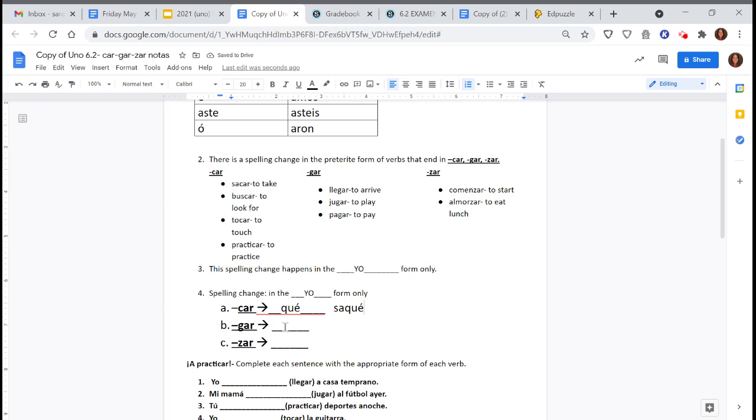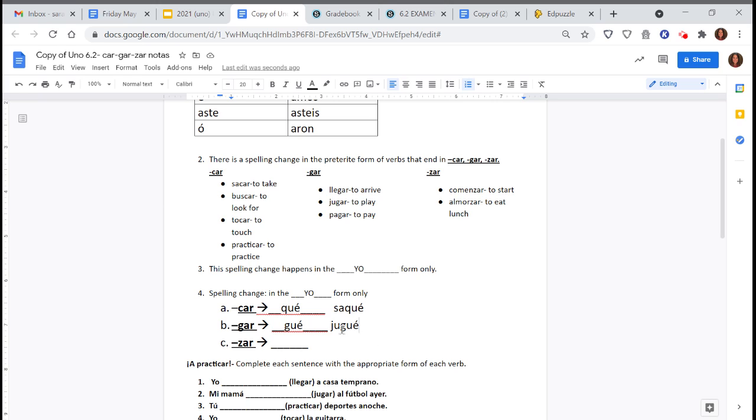If it's a GAR verb, G changes to GU and then add your ending. So for example, if I said I played soccer, jugar is our verb, right? To play. So I'm going to say I played. I'm going to take out my ending, G changes to GU, and add your new ending back on. So if I said yo jugué al fútbol, that would be I played soccer.